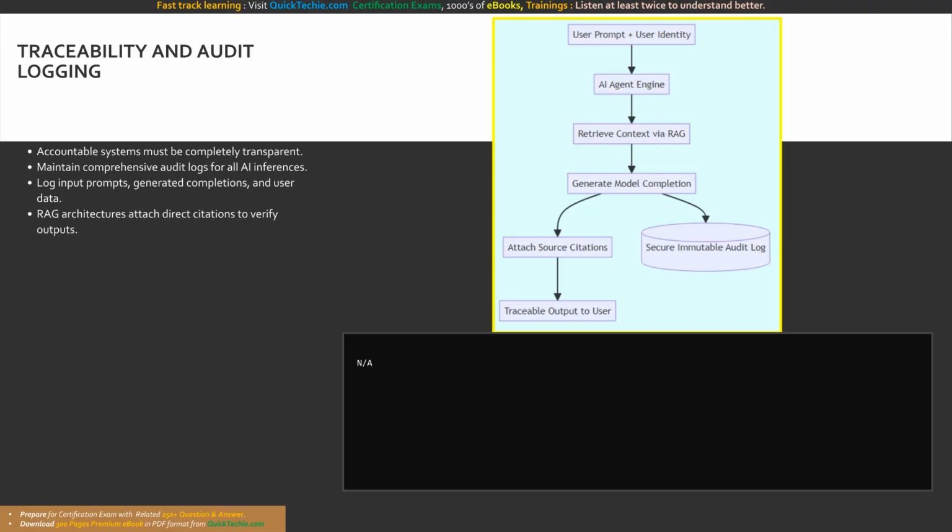The diagram maps the RAG traceability workflow. A user prompt and identity enter the AI agent engine, which retrieves context via RAG. As it generates the model completion, two vital actions occur simultaneously. It attaches source citations for the user and securely writes all transaction data to an immutable audit log for permanent accountability.